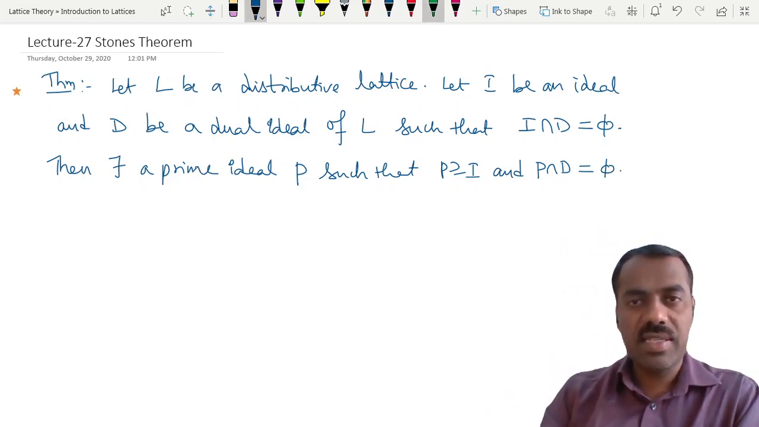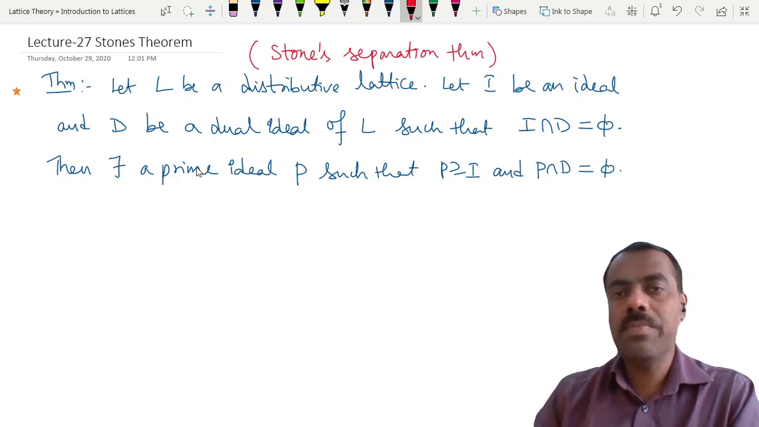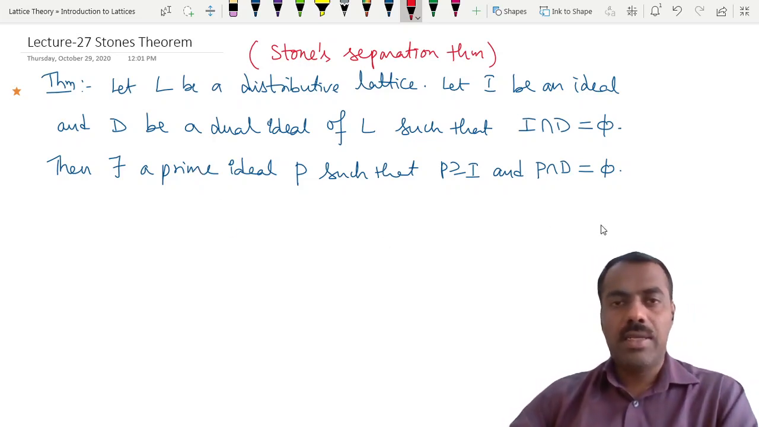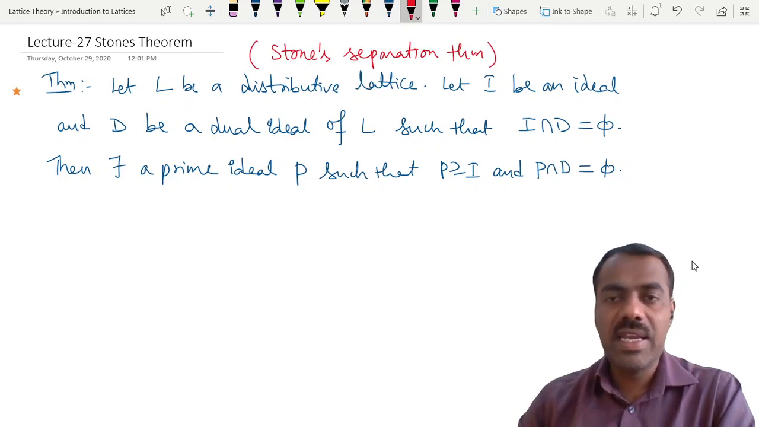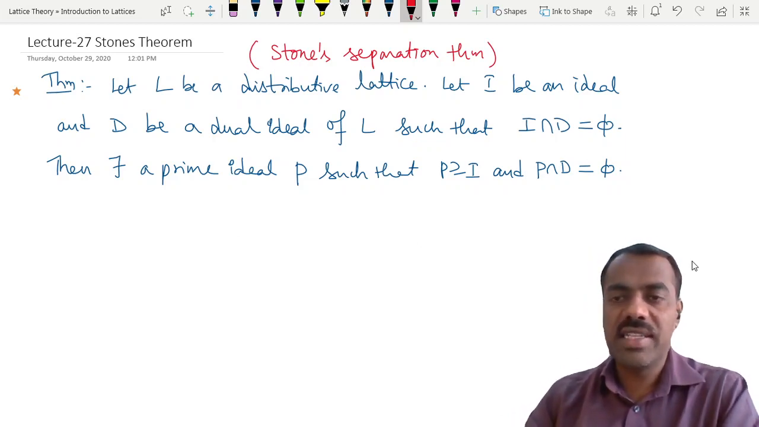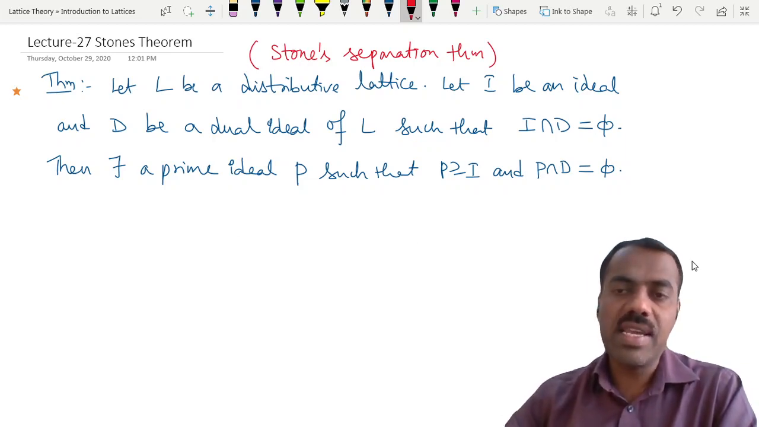You can call this theorem Stone's theorem or Stone's separation theorem. We will see why it is called the separation theorem. What it says is that whenever you have an ideal and a dual ideal whose intersection is empty, then there is always a prime ideal containing I not intersecting D.